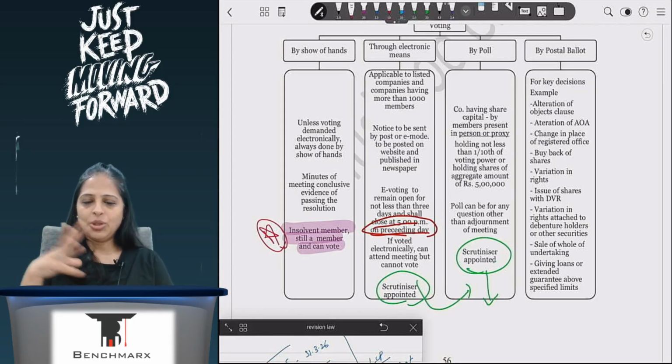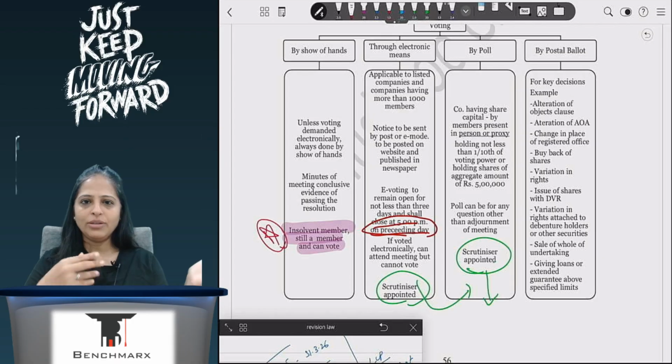Now for that, because it's complicated, I need to have a scrutinizer. This scrutinizer will come for the meeting. First, he will have electronic means in the meeting itself, and everyone will vote. He will first count meeting में vote कितना आया है, then he will see remote voting में कितना है. For this he gets 3 days, okay, not immediately.